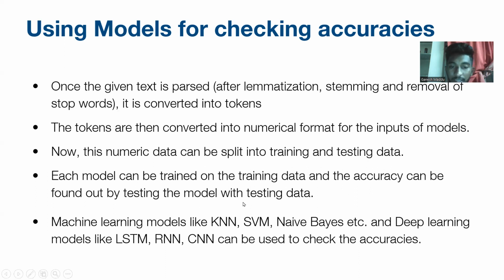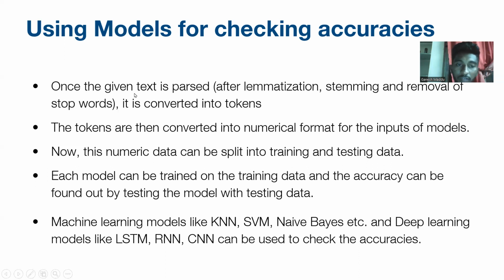Coming to machine learning models like KNN, SVM, Naive Bayes, and deep learning models like LSTM, RNN, CNN, they can be used to check the accuracy. In text classification, as I said previously, we use machine learning and hybrid systems. In machine learning we use Naive Bayes, SVM, KNN to check the accuracies, and in deep learning we use RNN, CNN. These are the main things to know in text classification.